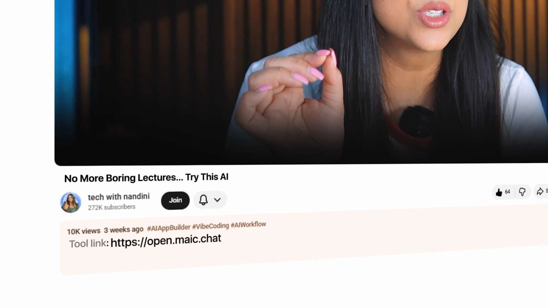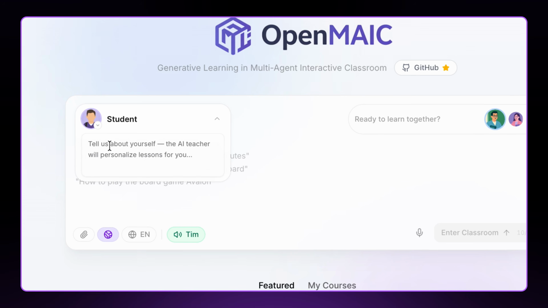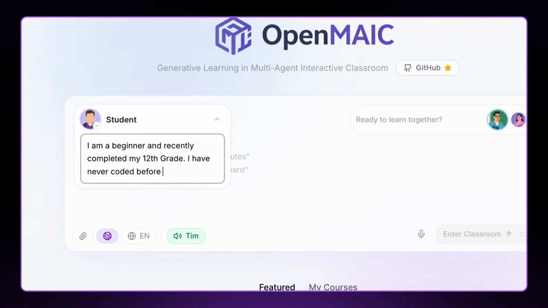To explore this, just go to this website you see on screen. I have added the link to this website in the description. So you will land on this page where you can see a section that says Hi Student on the left. Here, you can add some details about yourself so that the AI teacher can personalize the lessons for you. For example, I typed, I am a beginner and recently completed my 12th grade. I have never coded before and I am a little shy in the class.